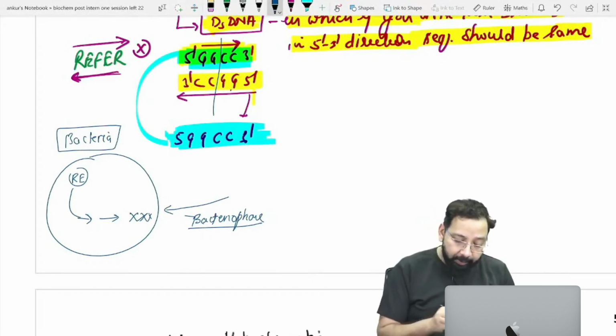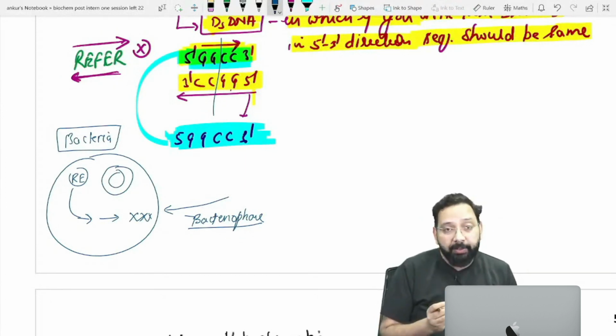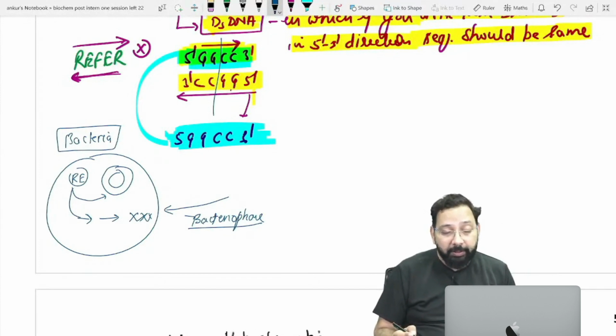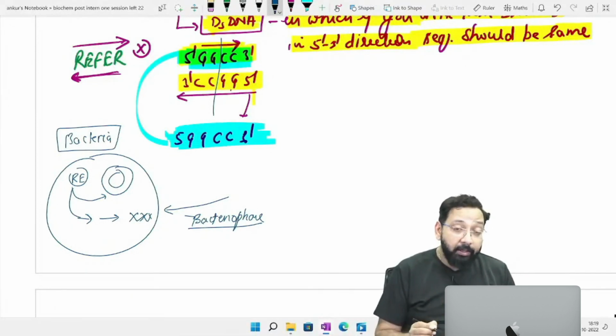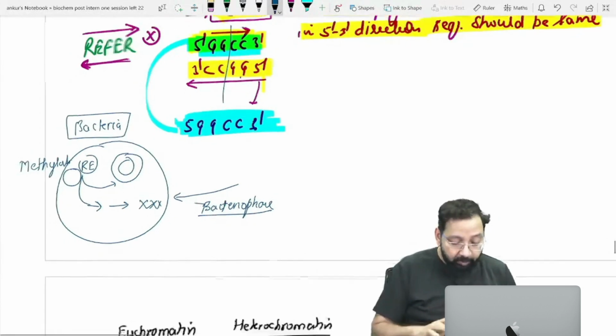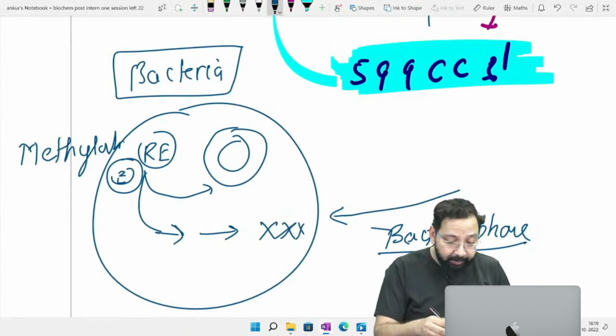Now, this bacteria also has its own genome. So what is the protective mechanism? Restriction endonuclease can cut the bacteria's own genome. So we found that restriction endonuclease is also associated with an enzyme activity, methylation. This enzyme does methylation of bacterial DNA.